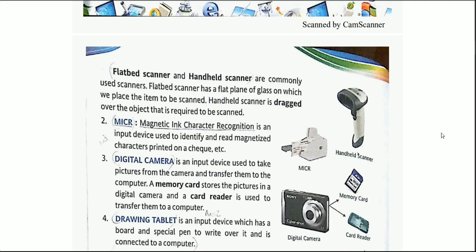Coming towards the third one, digital camera. A digital camera is an input device that is used to take pictures and transfer them to the computer. All of you are well aware of it. A memory card stores the picture in a digital camera, and a card reader is used to transfer them to the computer. It comprises two parts, as you can see on the right hand side.